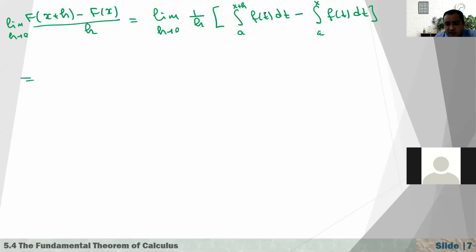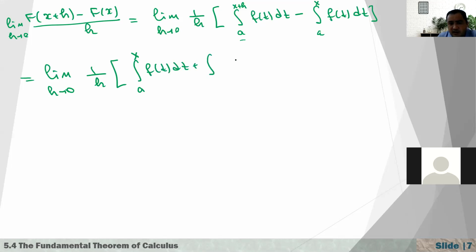Now I can separate the integral from a to x plus h. I can write it as the limit as h approaches 0 of 1 over h times the integral from a to x of f of t dt, plus the integral from x to x plus h of f of t dt, minus one more integral from a to x of f of t dt.